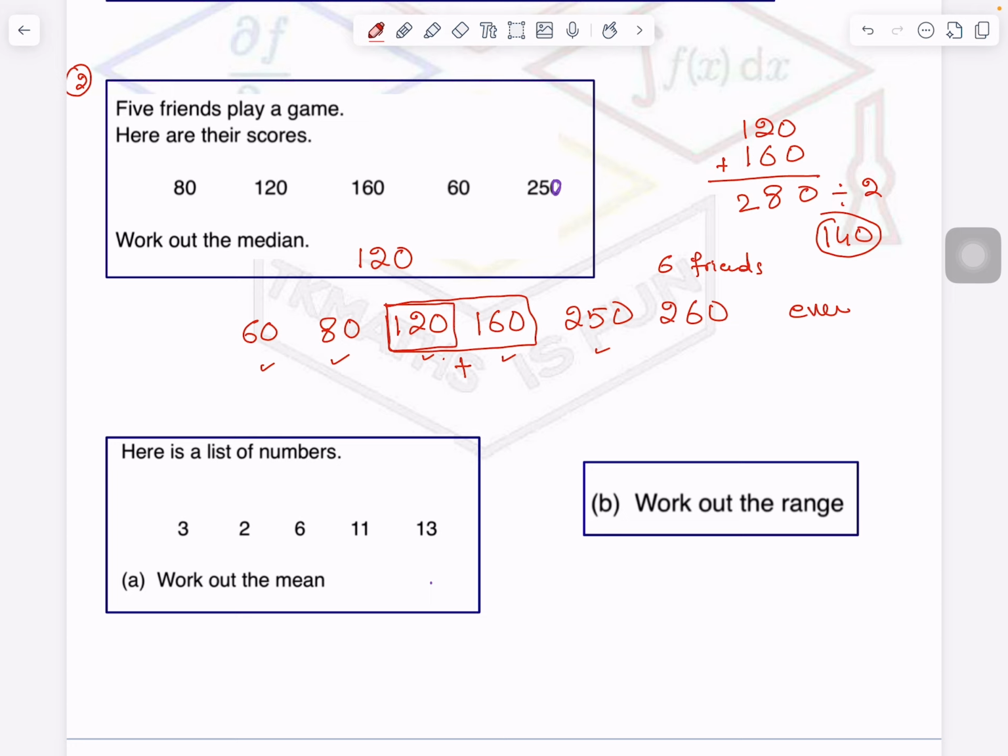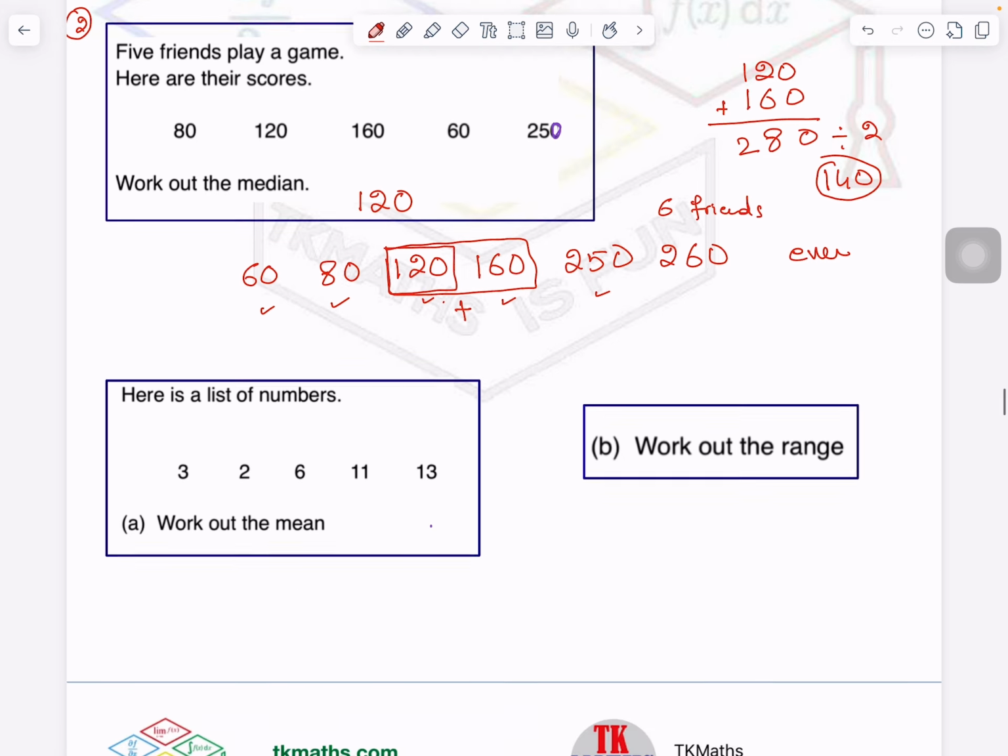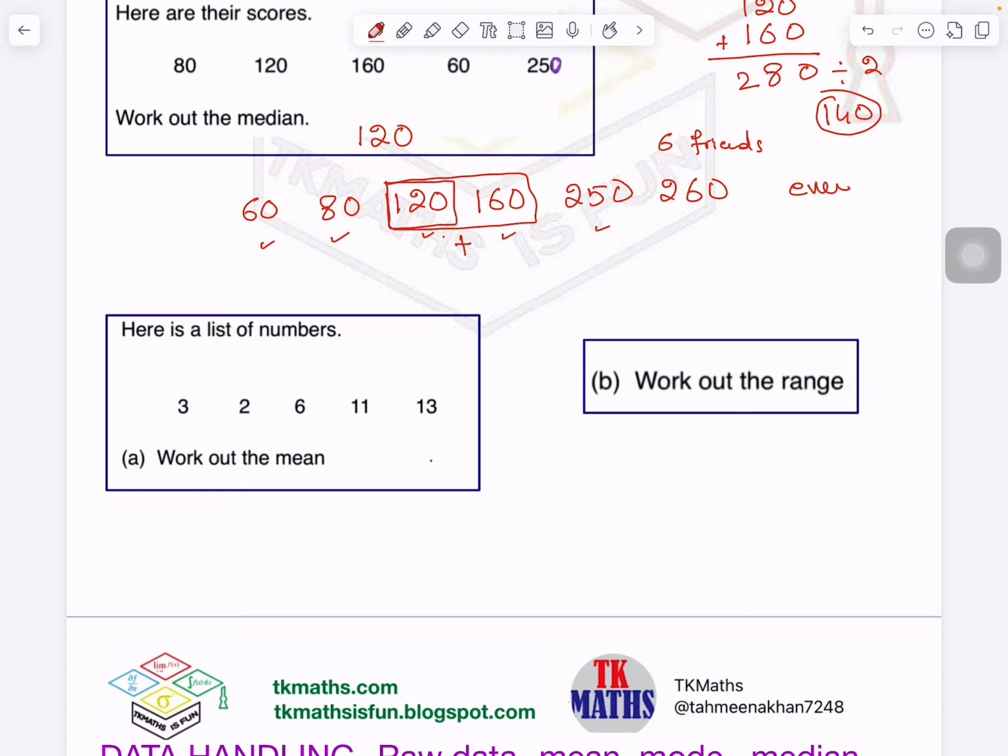Now let's see mean. So we have seen mode, we have seen median, now mean. Mean means average. And how do we find the average? We simply add up the data and then we divide it by the number of data. So how many data are here? 5. So I will add up and divide by 5.